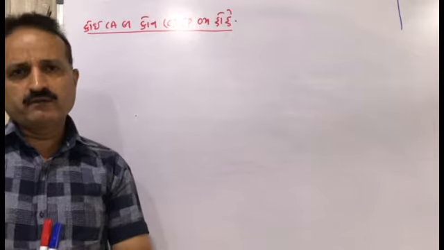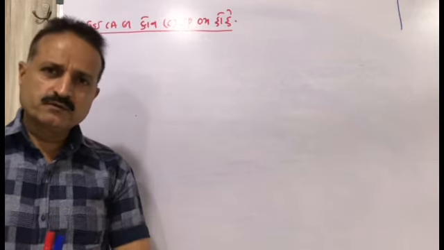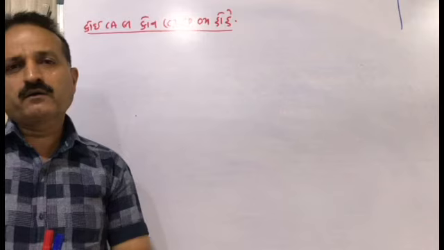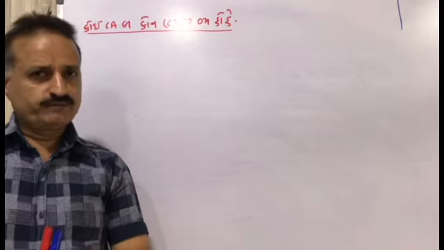I have written one slogan to understand all terms and to clear the coordination compounds.